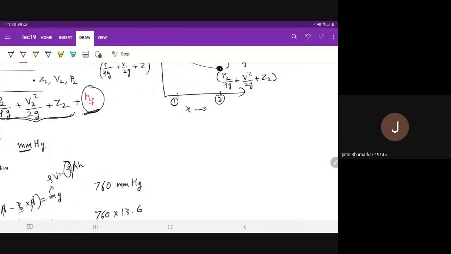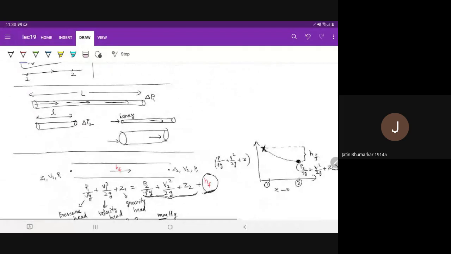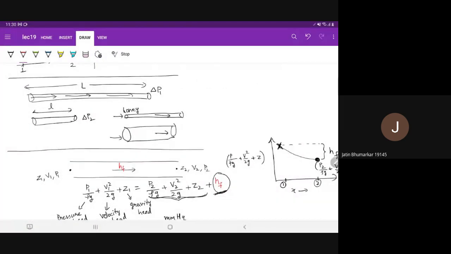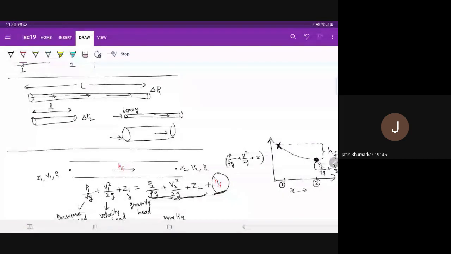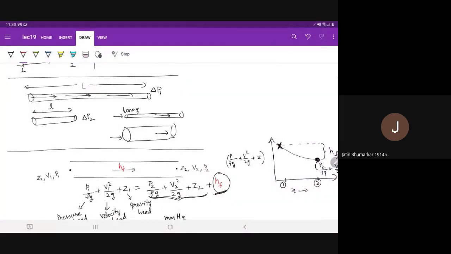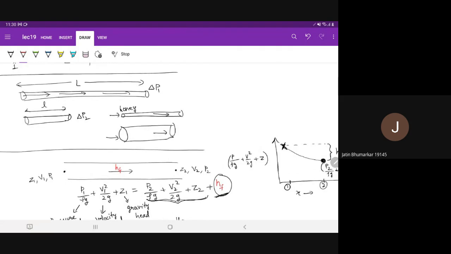Now we have already discussed this. The longer the pipe is, the more will be the frictional losses. The thinner the pipe is, the more will be the frictional losses. This is an experimental observation.